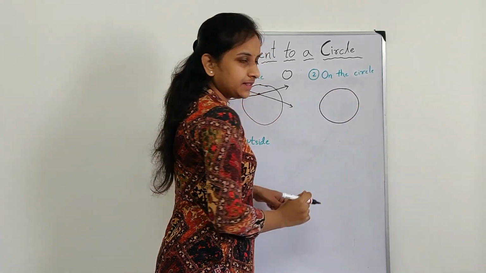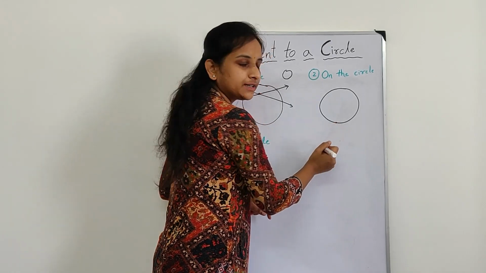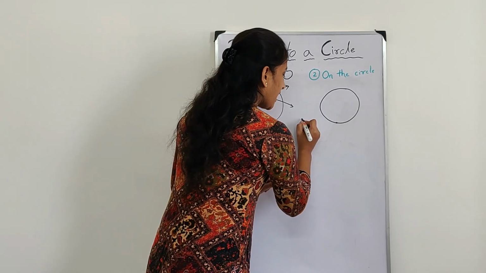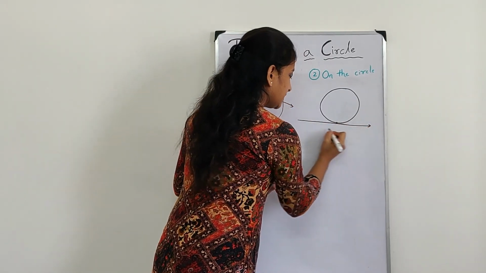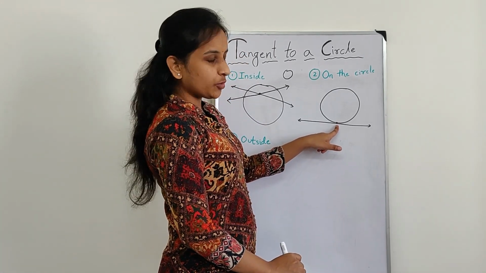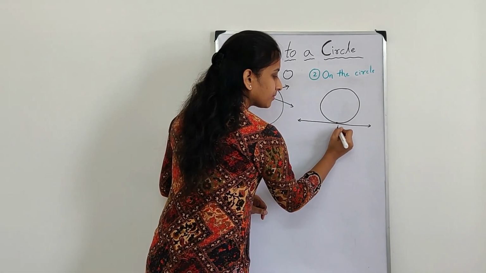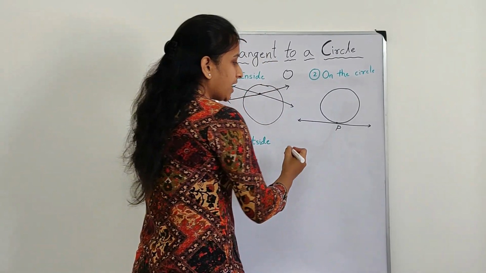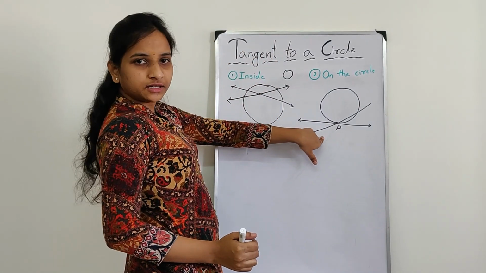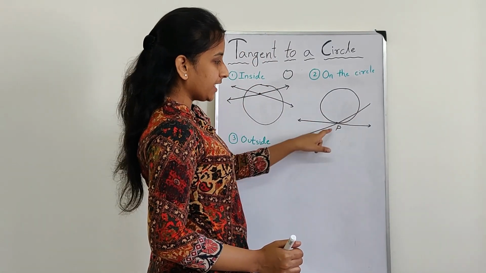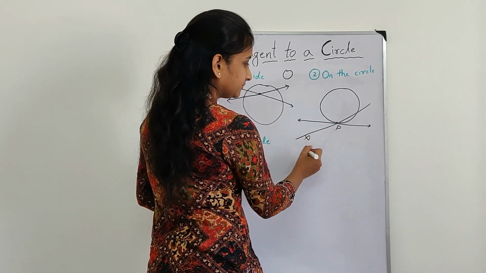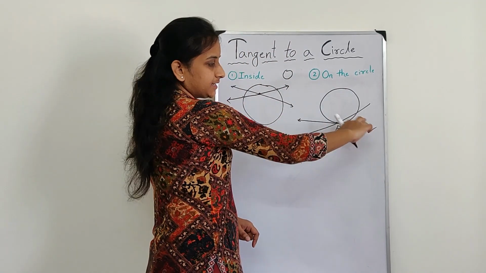This is a circle. Let's say this is 1 point. How many tangents can you draw from this point? I am drawing one line. Is this a tangent? Yes, because it touches only at 1 point, P. I am drawing another line like this. Is this a tangent? It intersects the circle at 2 points. So this is not a tangent. Yes, the first line is tangent.